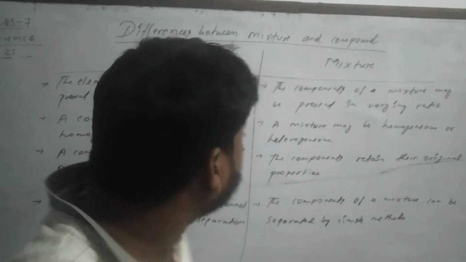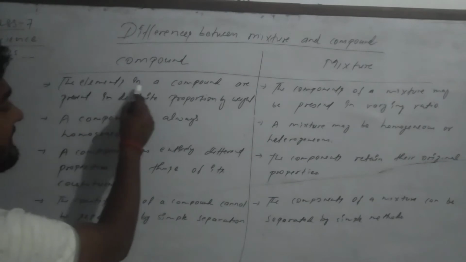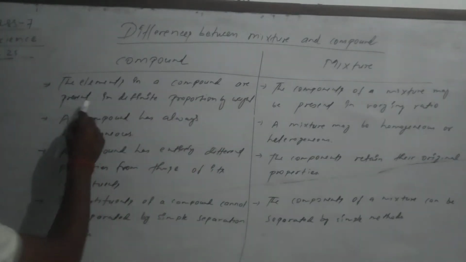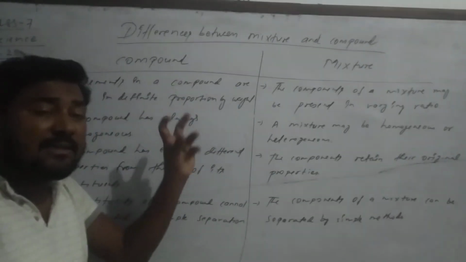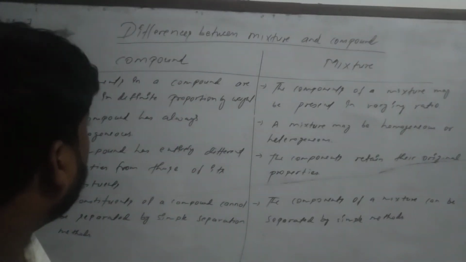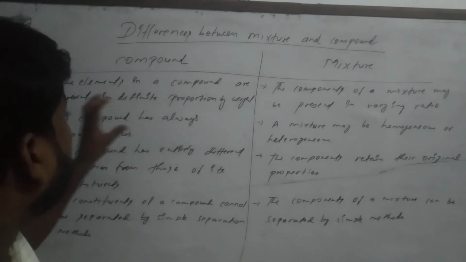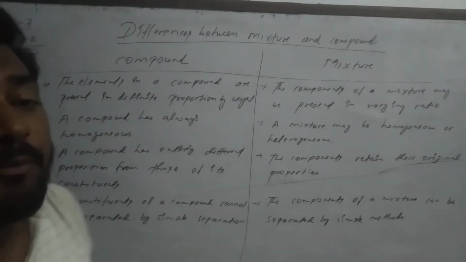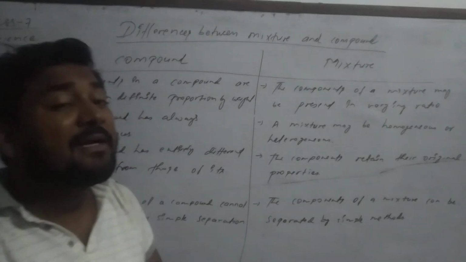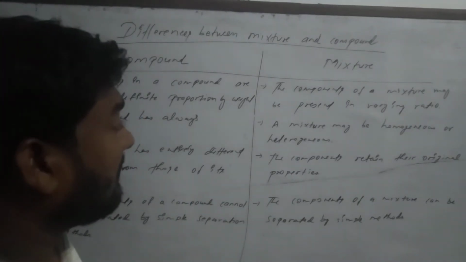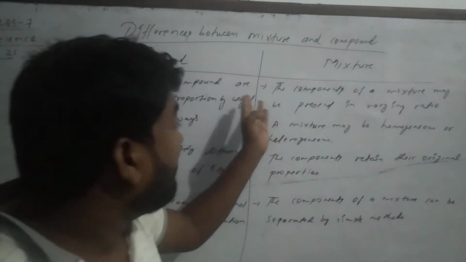The elements in a compound are present in different proportions by weight. The elements of a compound are present in a fixed proportion by weight.